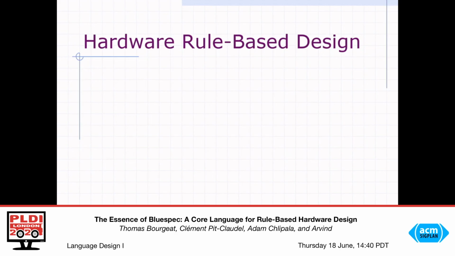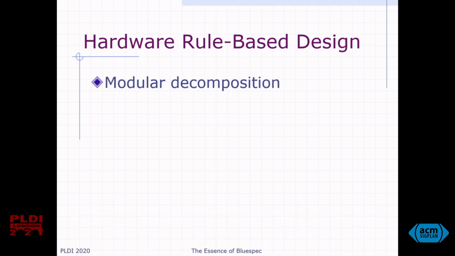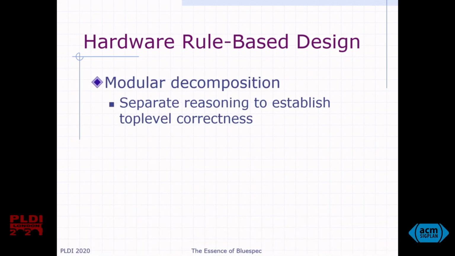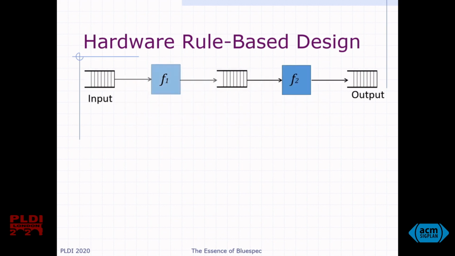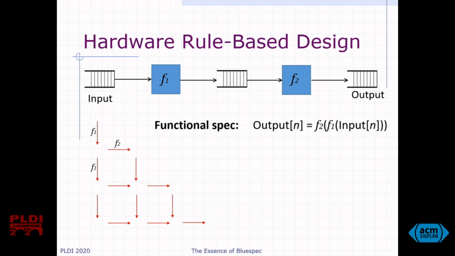Rule-based hardware description languages promote modular decompositions that allow you to derive top-level guarantees by reasoning separately about different parts of the design. Consider two rules forming the two halves of an arithmetic pipeline. The traditional semantics of this system is defined as the execution of F1 and F2 in any order. Considering rules one by one, we can show that an implementation verifies its functional spec. Here, the nth element of the output FIFO should be F2 of F1 of the nth element of the input FIFO.